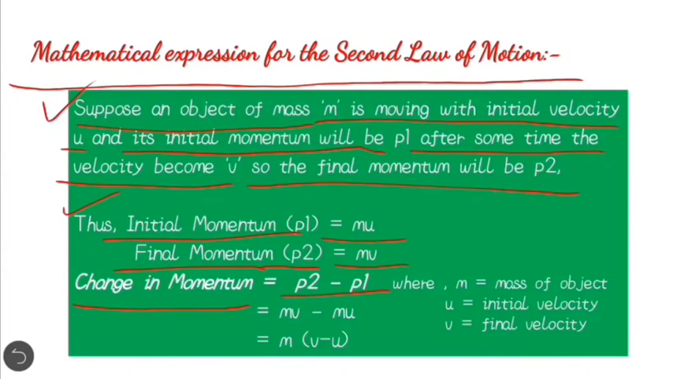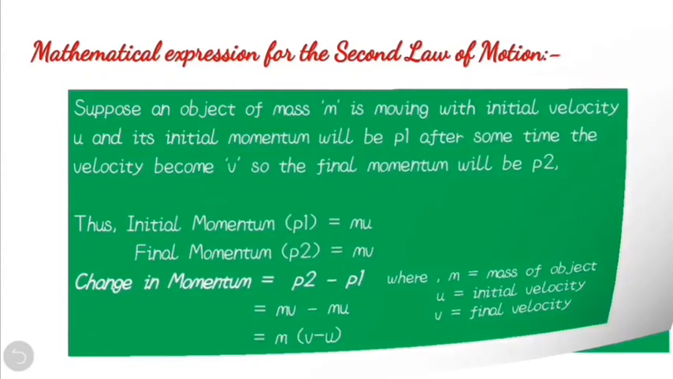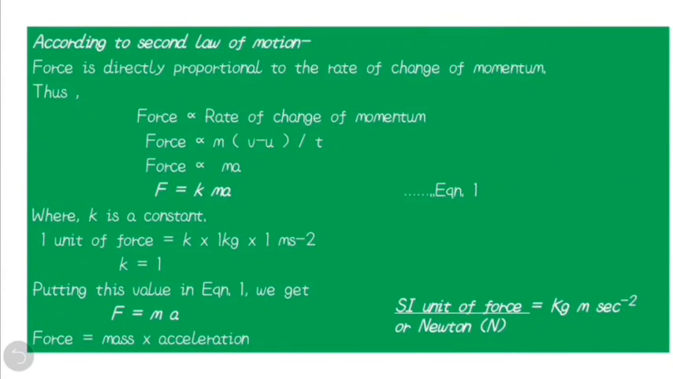So the change in momentum is p2 minus p1, which means mv minus mu. We can take m common. So the change in momentum equals m into (v minus u), where m is the mass of the object, u is the initial velocity and v is the final velocity. Now further, according to the second law of motion, we know that force is directly proportional to the rate of change of momentum.